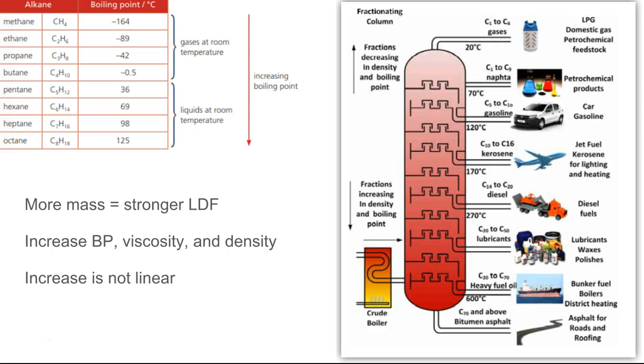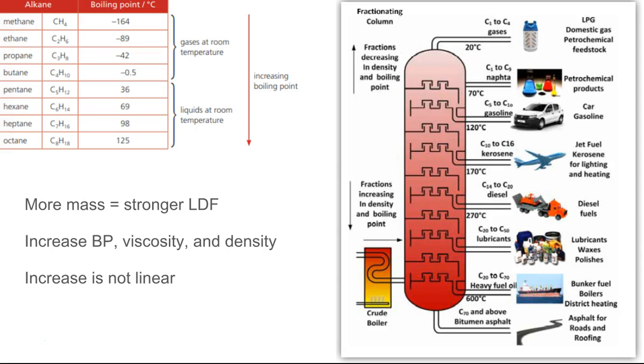Since we're adding a CH2 group, there are physical properties that change. One, there's more mass, and since there's more mass, we also have more electrons. Since we have more electrons, we have stronger London dispersion forces. And since we have more intermolecular forces of attraction between these molecules, we're going to increase the boiling point, because it's going to take more energy to break those bonds to turn into the gaseous phase.